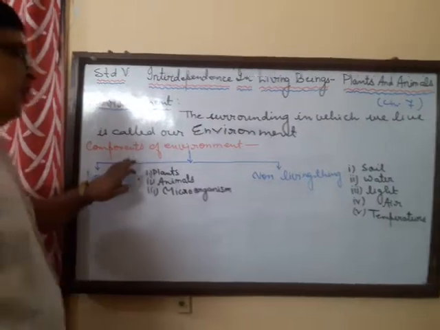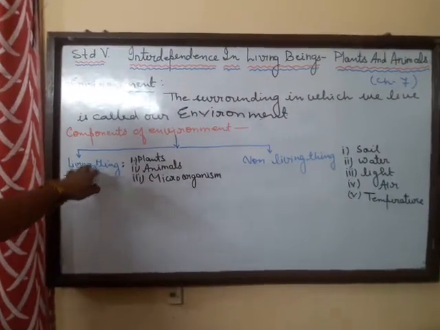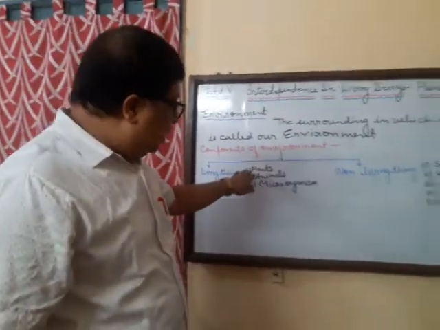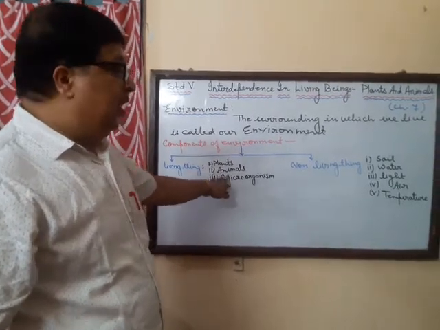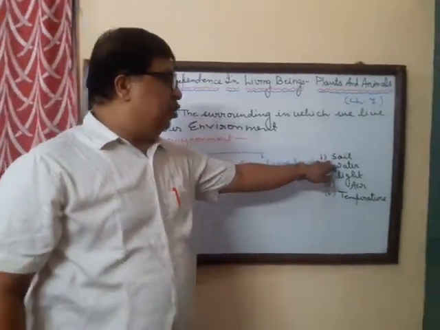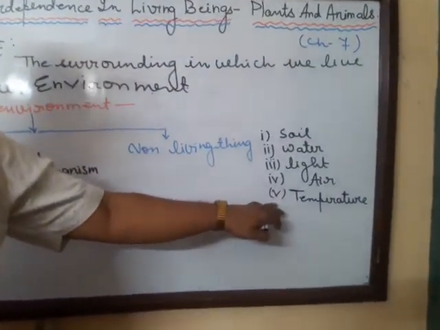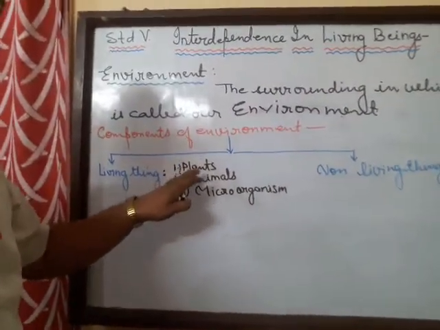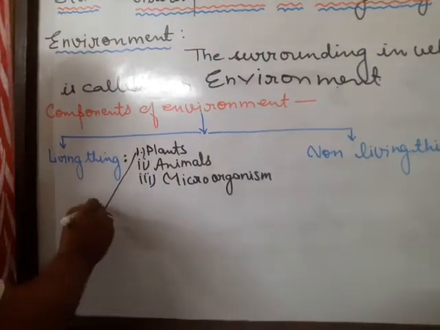Now, what are the different components of the environment? Components are both living things and non-living things. In living things, it includes plants, animals, microorganisms. In non-living things, it includes soil, water, light, air, temperature. Now let's come to the first, the living component of the environment. First, the plants. We are going to talk about this plant.